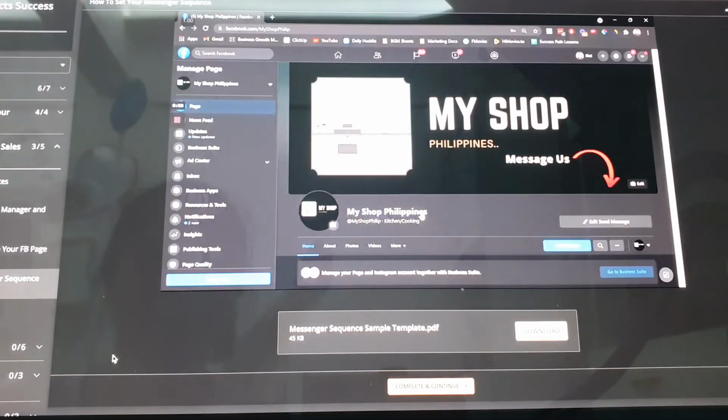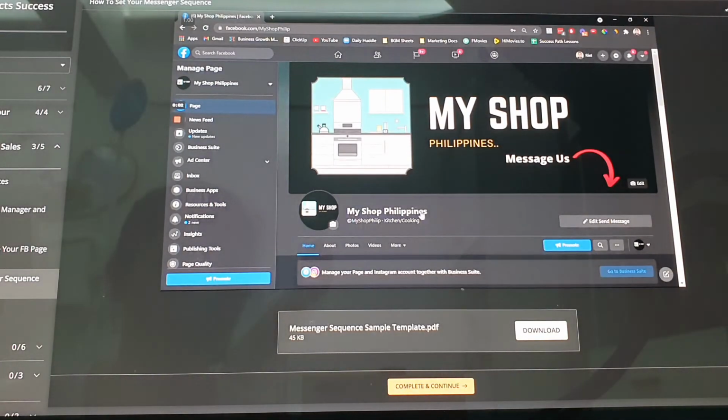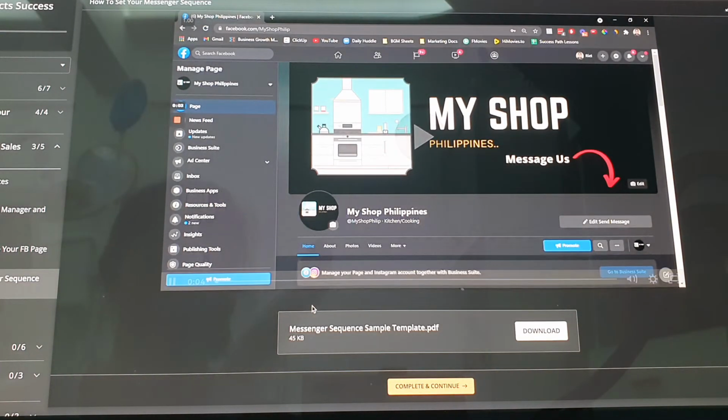All right. So since tapos na tayo makapag-create ng business ad account natin, business manager, and we're able to create our ad account, and meron din tayo magawang business page inside Facebook. Now, we also need to prepare our sales process. So, ang gagawin natin ngayon is ito.